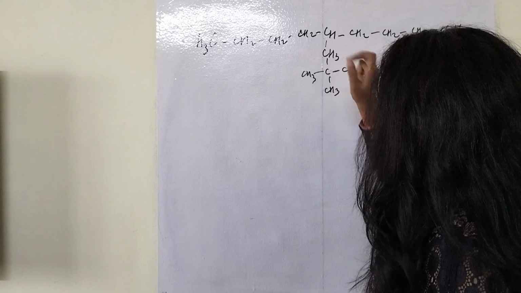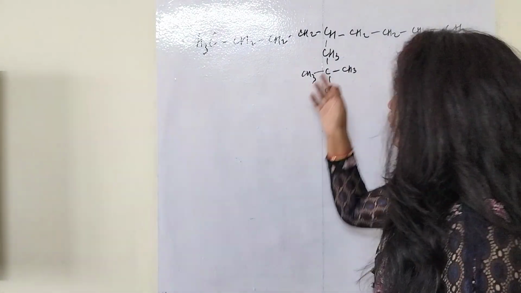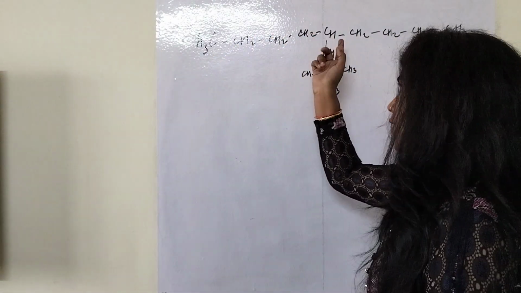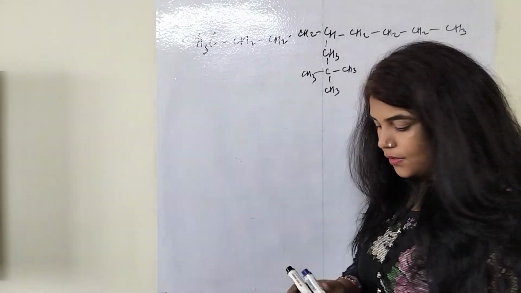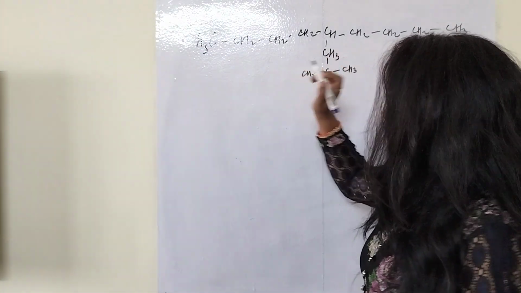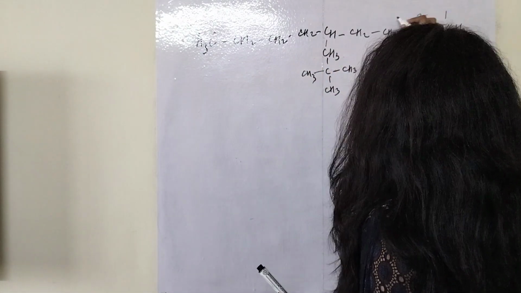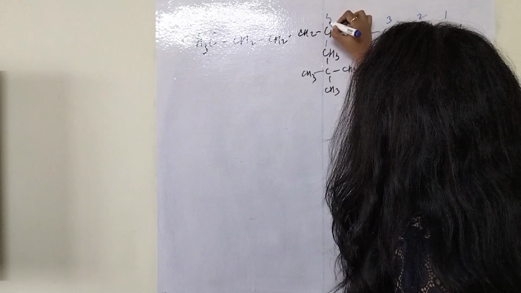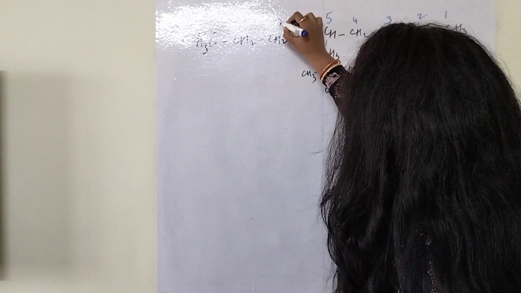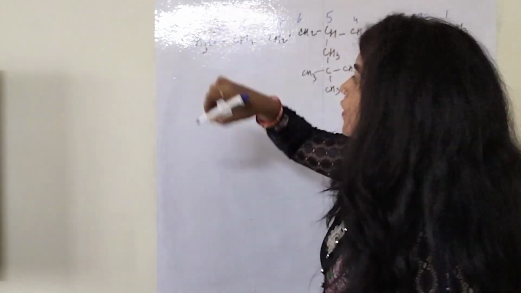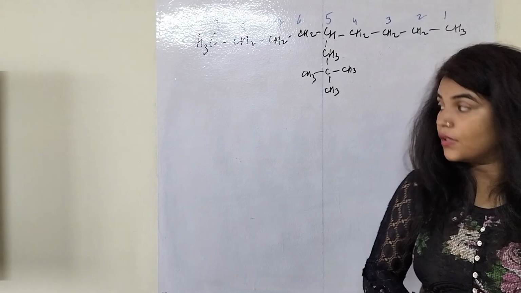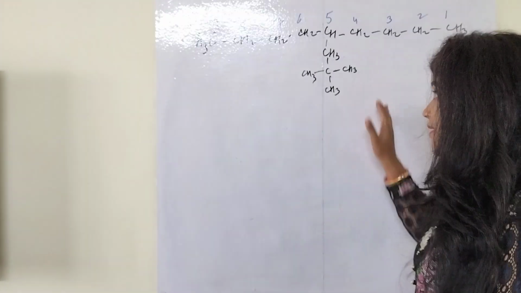This substituent is present on the middle carbon, so numbering from either side gives the same result. I am doing the numbering from this side: 1, 2, 3, 4, 8 and 9.